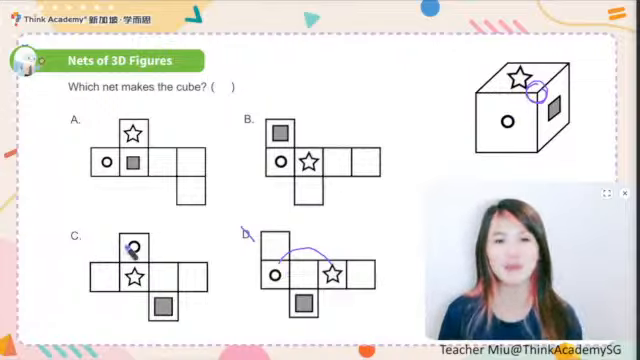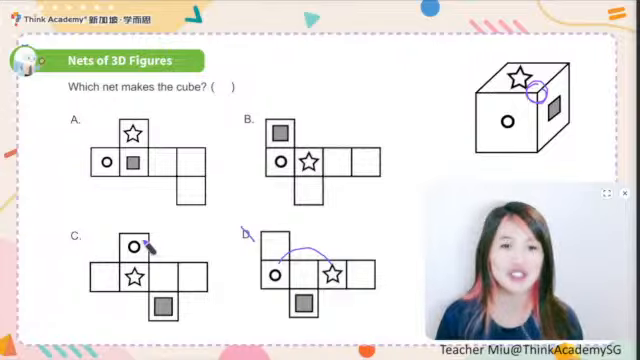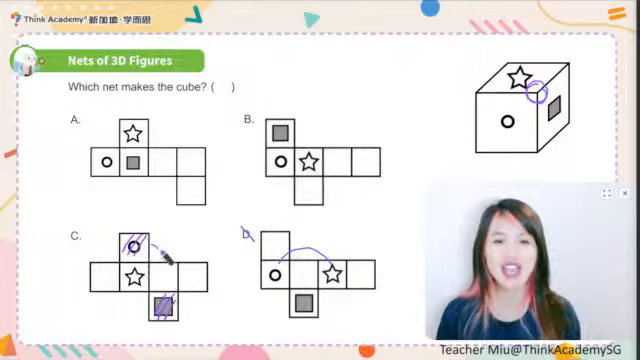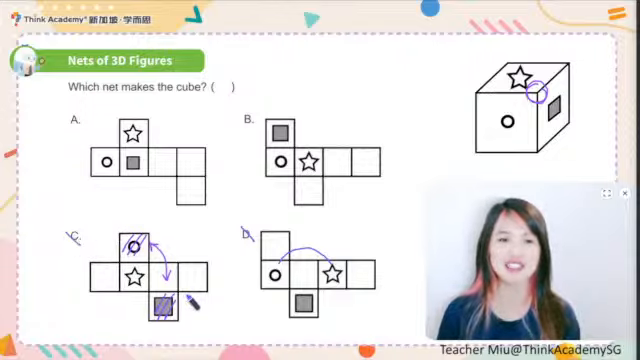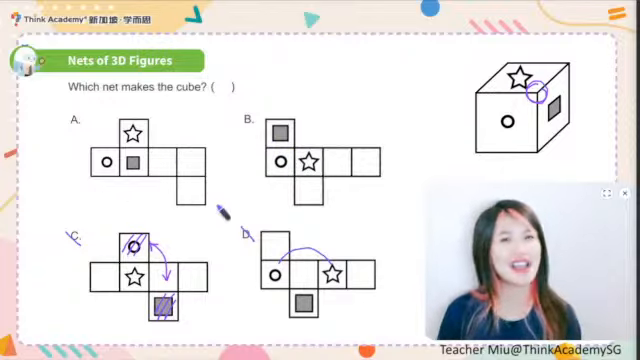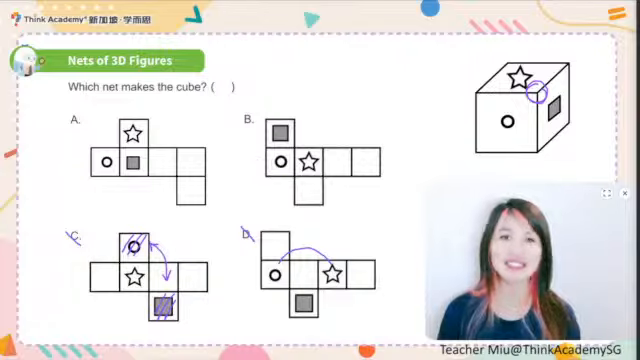What about C? C is also not possible because this is the head and this is the bottom. They are the opposite ones. But look at the circle and the square. They are neighboring faces, definitely not the same. But what about A and B? Which one is the correct one? Please try by yourself and submit the answer by scanning the QR code.